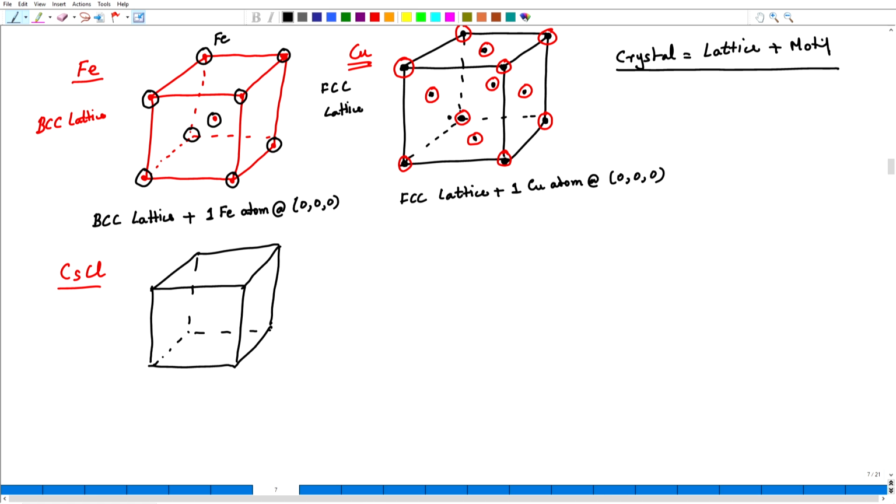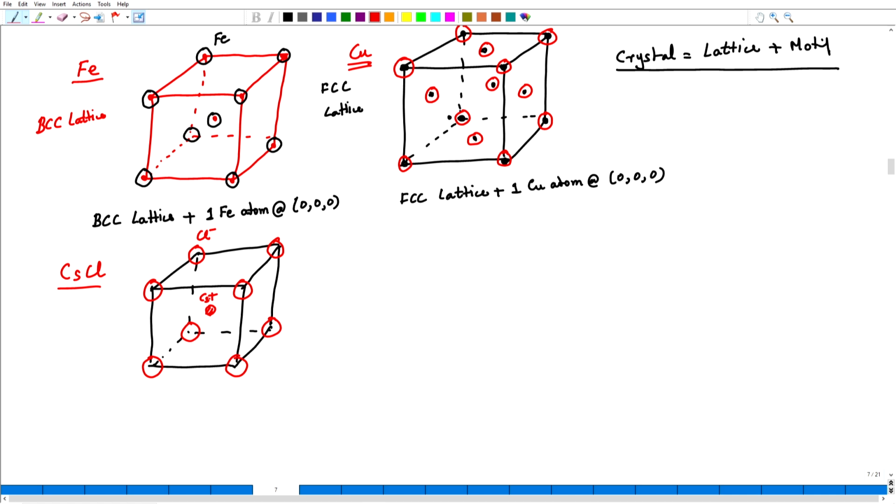And let me put cesium ions and chlorine ions in their appropriate locations. So, the chlorine ions go at the corners, and the smaller cesium ion I put at the body centered position.